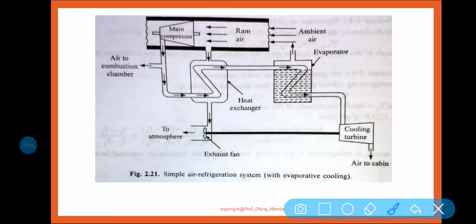So the heat will be taken, basically by conduction and convection, out of the air, and the air will cool down. Through this way the heat is released. So one evaporator is used, nothing more to discuss here, same process, just one evaporator is used.